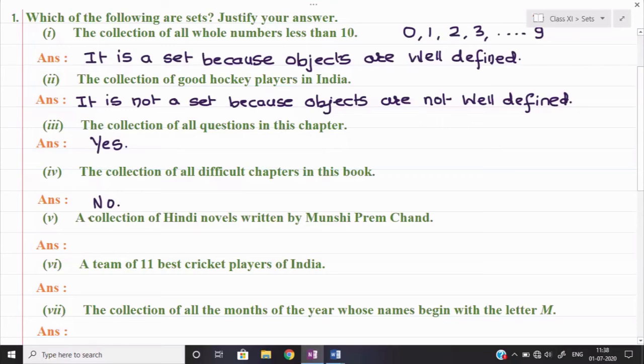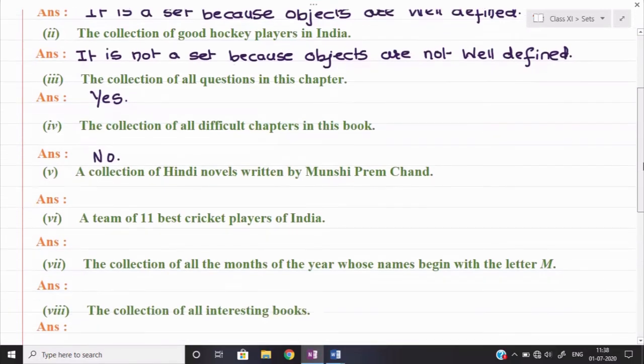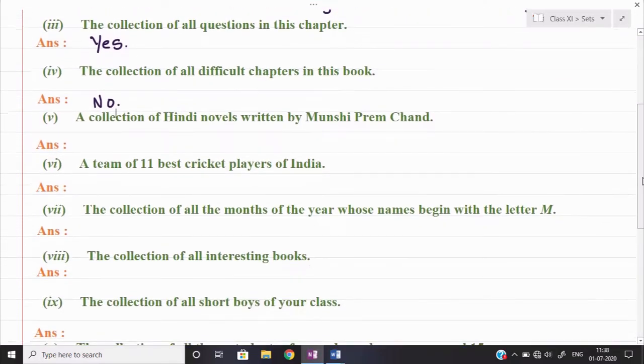Okay, let us see part number 5. What are they saying in part number 5? A collection of Hindi novels written by Munshi Premchand. Munshi Premchand is a person who has written novels in Hindi. If we want to make a collection of all the novels written by him, we can definitely make it. You can simply search and find out whatever novels were written by Munshi Premchand, and whatever list comes will be unique, because addition and deletion will not be possible.